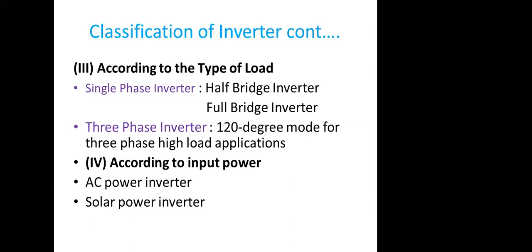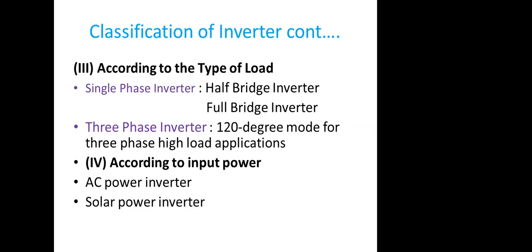Then the next one comes under single phase inverter. Then comes the 3-phase inverter. And we know in the 3-phase inverter, definitely the phase difference should be 120 degrees apart for the 3 lines, L1, L2 and L3. So these 3-phase inverters are used in a lot of places in industries as well as for commercial purposes also. Where the 3-phase is used, I will come across in the coming slides.